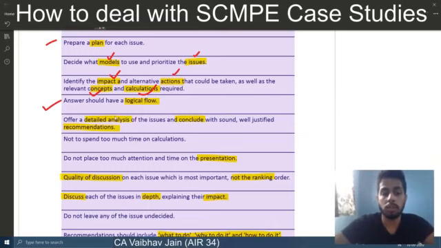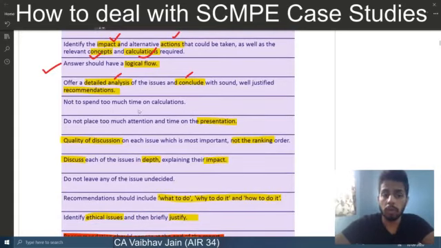Then it says you should offer a detailed analysis of the issue, and then conclude with a sound, well-justified recommendation. Your conclusion should be your recommendation. For example, in case study 1, what will be your conclusion? That the entity should change from value chain analysis to the balanced scorecard approach also. Then, do not spend too much time on calculations. You'll notice when you are solving the case studies that there are generally not too many calculations involved. In 1 or 2 case studies, there are calculations.